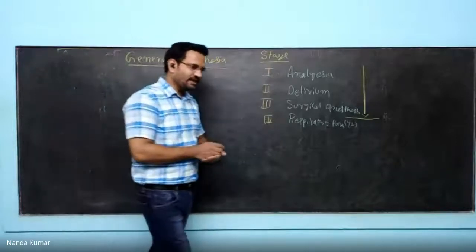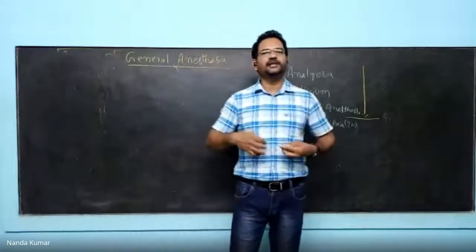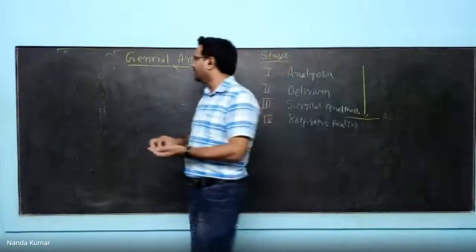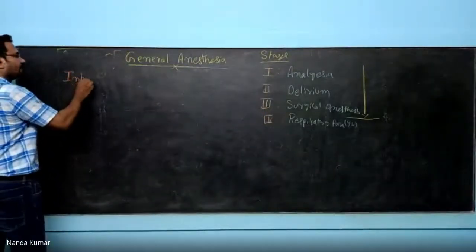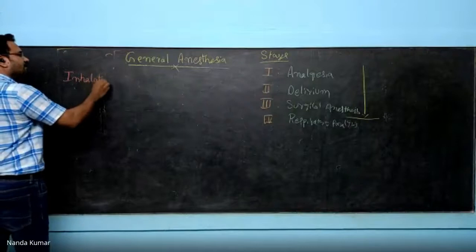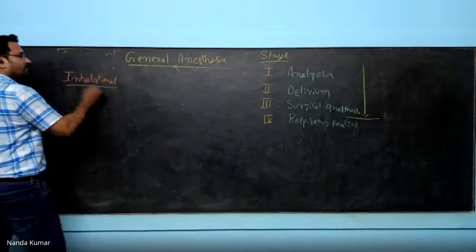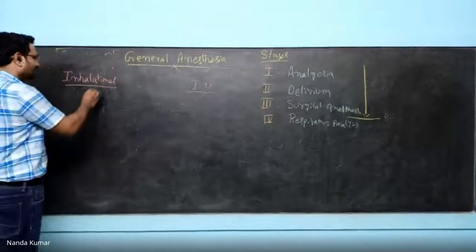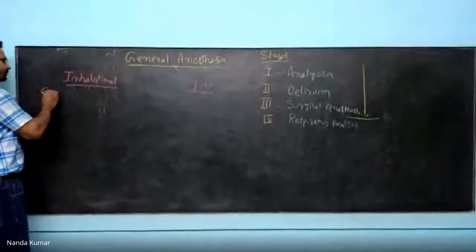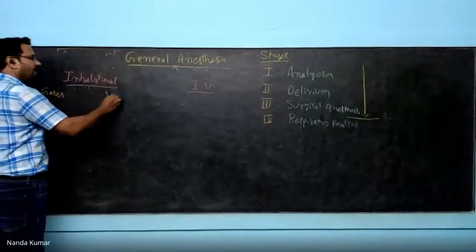Now, when you see the agents, you have inhalational agents and intravenous agents. Inhalational means they are inhaled. Then there are intravenous (IV) agents. In inhalational, you have gases and volatile liquids.